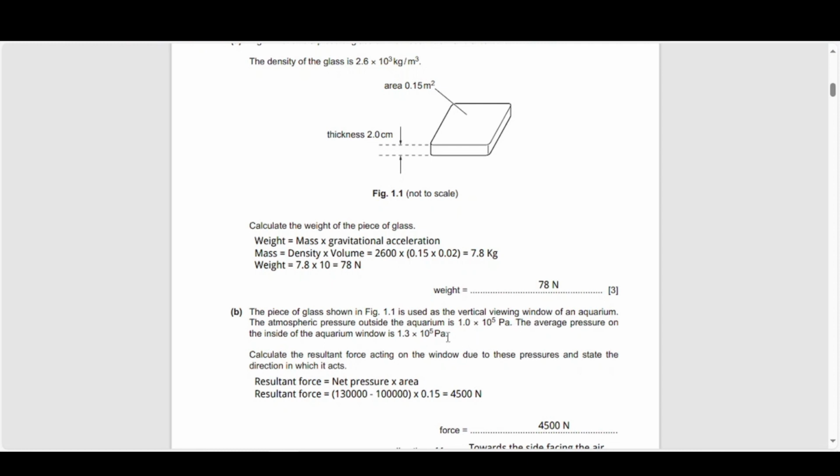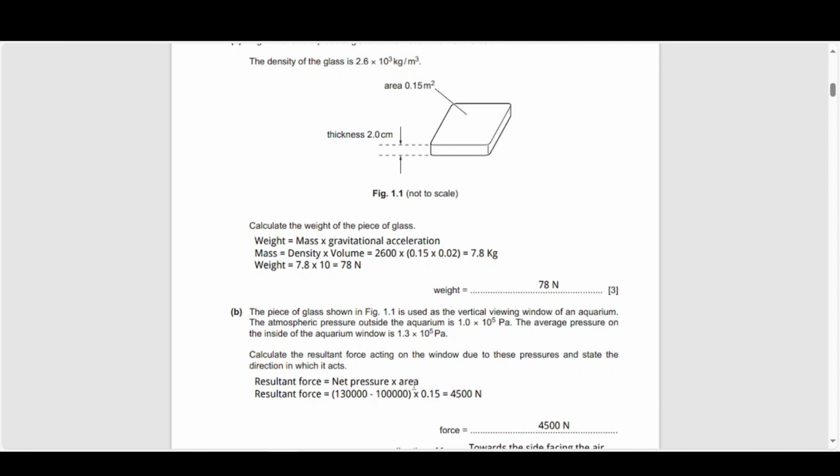You could have the atmospheric pressure minus the pressure inside the aquarium, or the other way around. The reason I've done it in the order that I've done it is because the average pressure inside the aquarium is greater than the average pressure because of the atmosphere. So I've just subtracted it out, and then I multiplied it by the area, which is 0.15 meters squared that's given to us. So that essentially gives us a resultant force of 4,500 newtons.